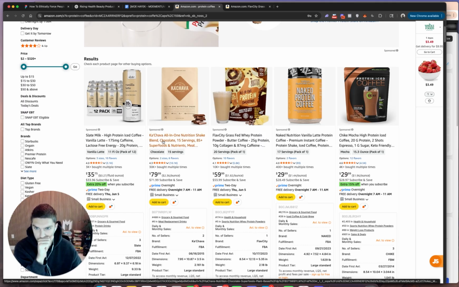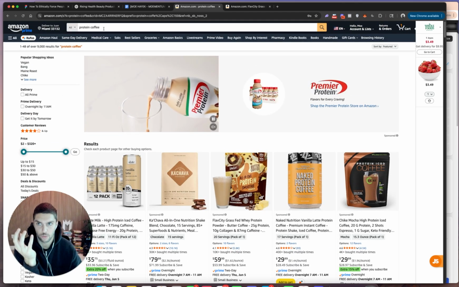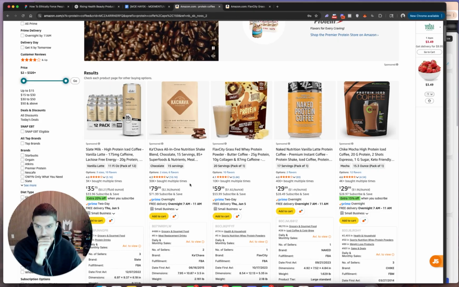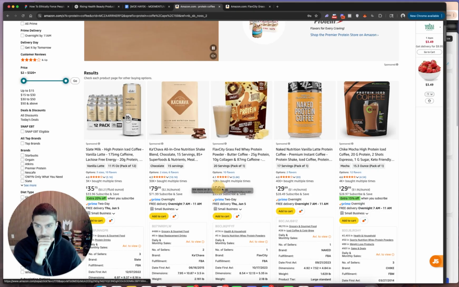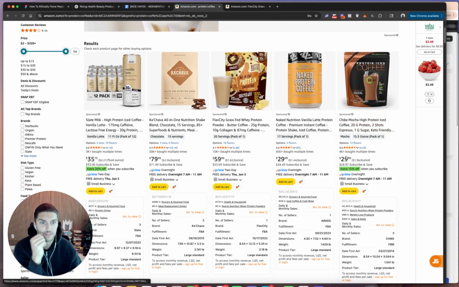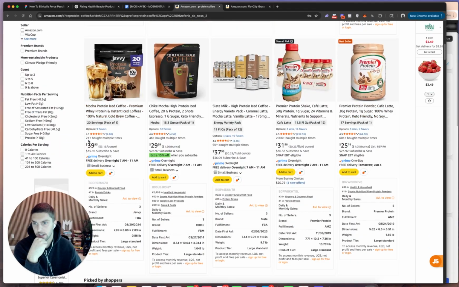Here's another one, nutrition shake blend. I don't know if this one says coffee anywhere, but it fits the narrative because it's ranking for this word, protein coffee, right? So instantly we see 2 brands absolutely ripping it hard. And look at these price points, $59 and $79. And then you have this mocha protein, 4,000 units, pretty average right here, right? Javi Coffee, here's another one, 2,000 units at $39.95.